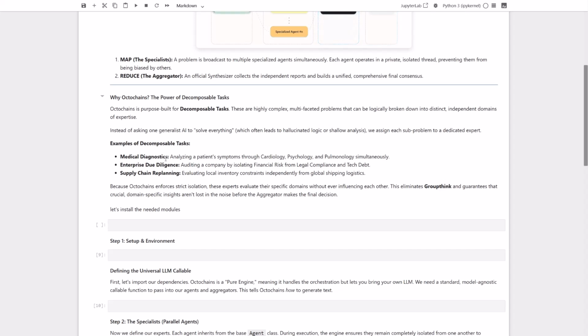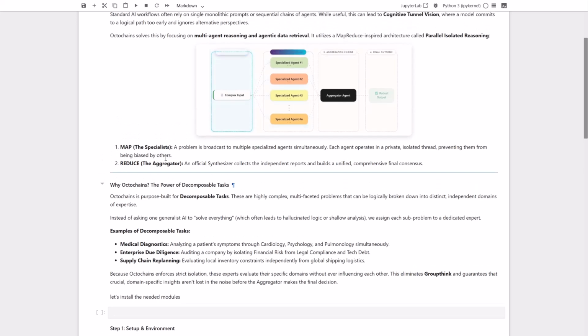It all comes down to the power of decomposable tasks. These are highly complex, multifaceted problems that can be logically broken down into distinct, independent domains of expertise. Instead of asking one generalist AI to solve everything, which, let's be honest, usually leads to hallucinated logic or shallow analysis, I'll assign each sub-problem to a dedicated expert.